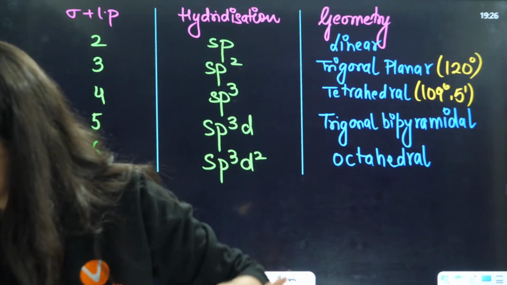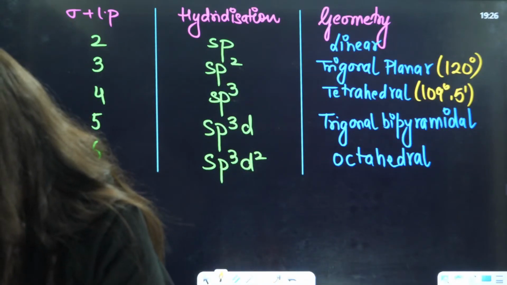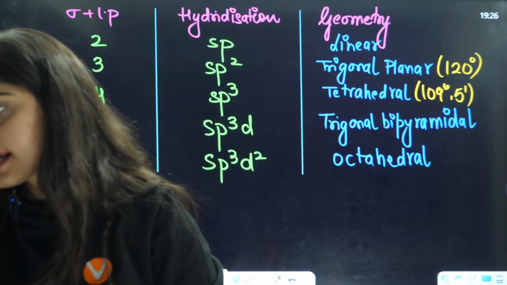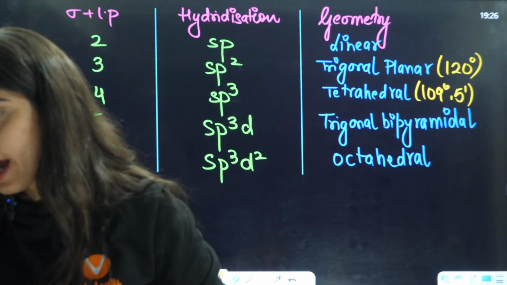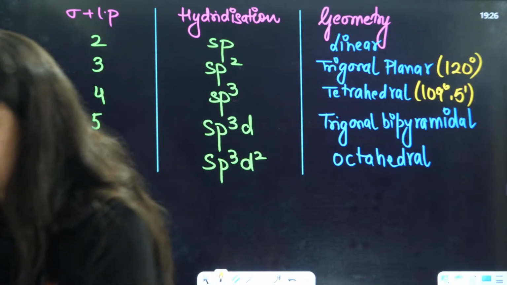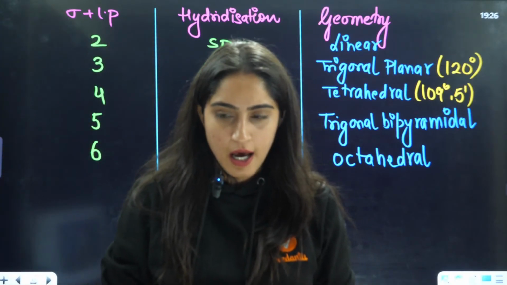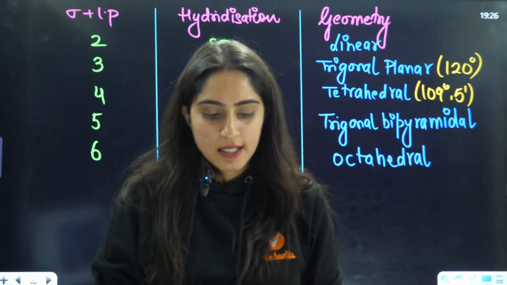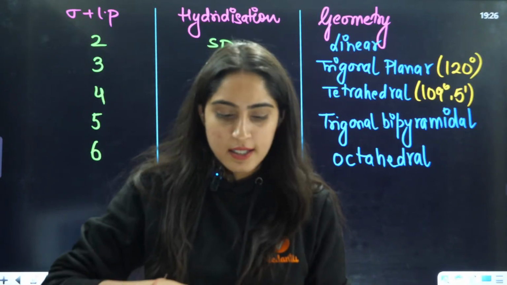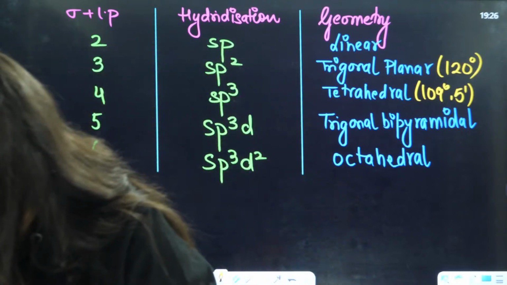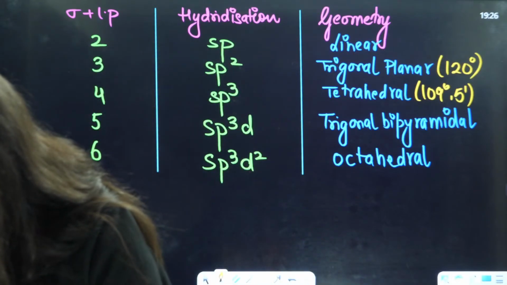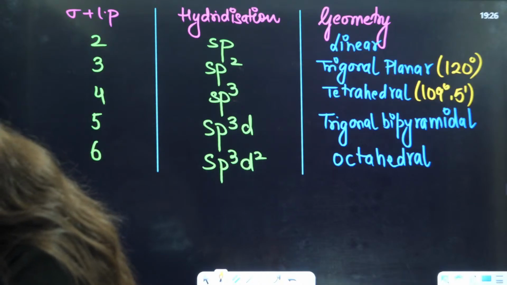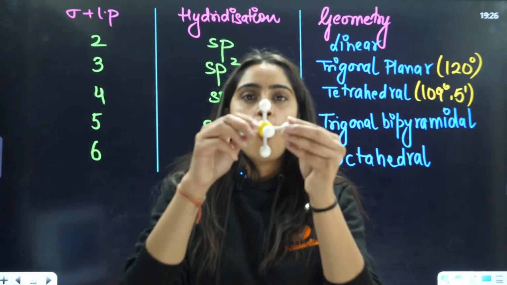Now let us see what is octahedral. You have this, then this, then this. Just give me a second, one more bond we need, and then you will see how octahedral looks.